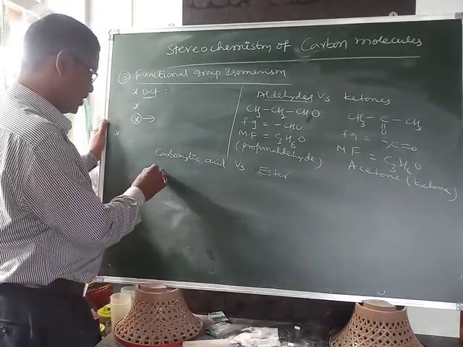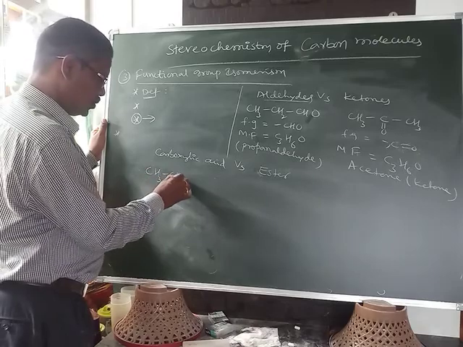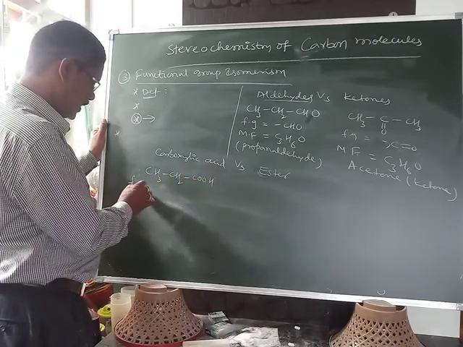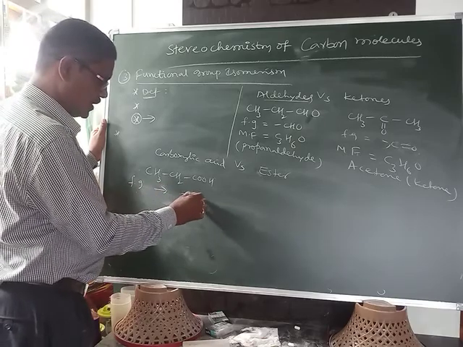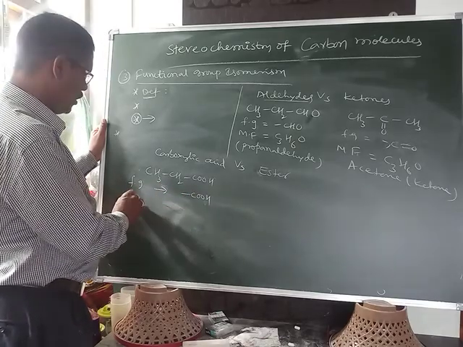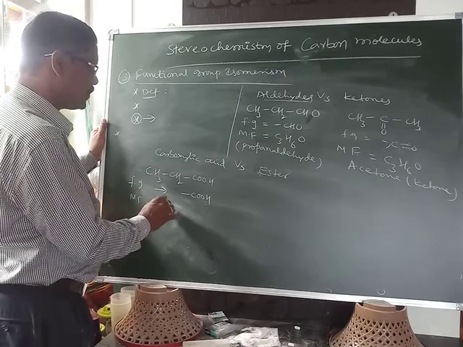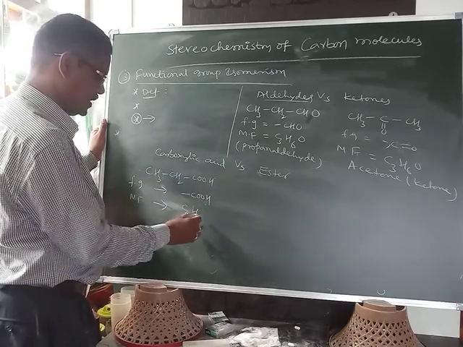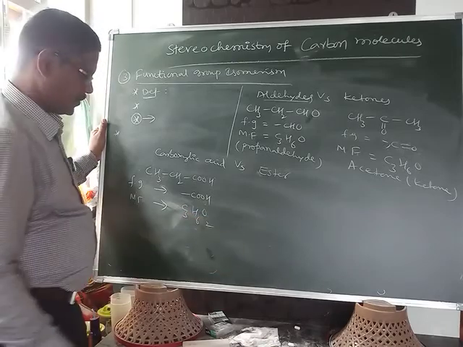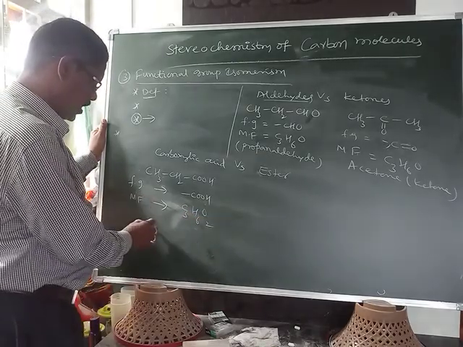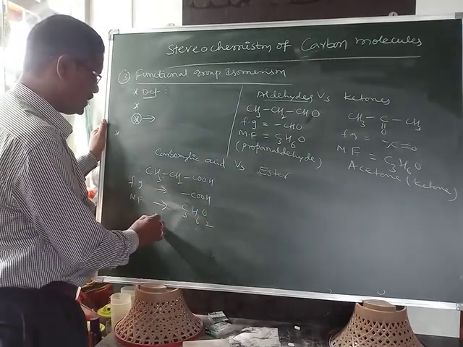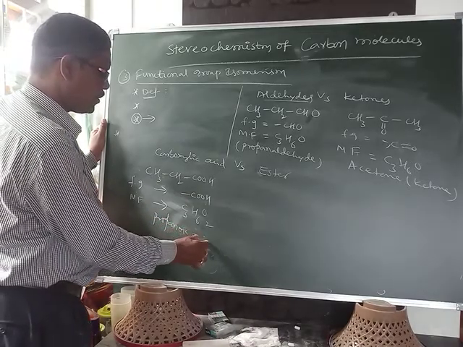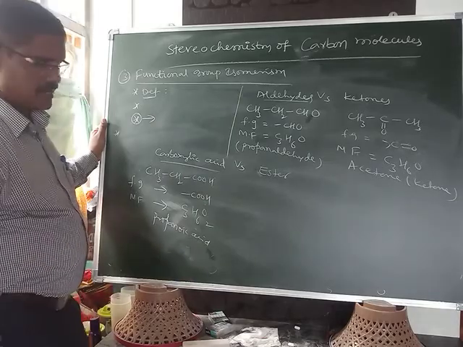So this is CH3, CH2, COOH. Here the functional group is the COOH group. The molecular formula is 3 carbons, 6 hydrogens and O2. It is called a carboxylic acid, that is propanoic acid. Propanoic acid is the carboxylic acid.